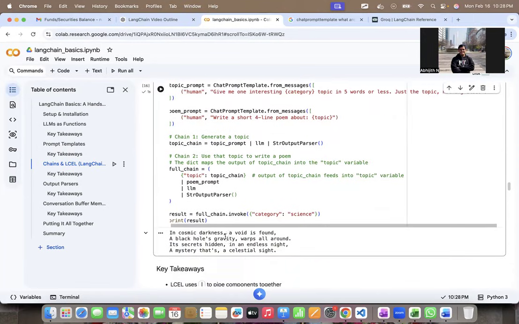Notice the cosmic darkness, a void is found, the black hole's gravity wraps all around, and so on and so forth. So it created a 4-line poem on science, basically by chaining chain 1 and chain 2.